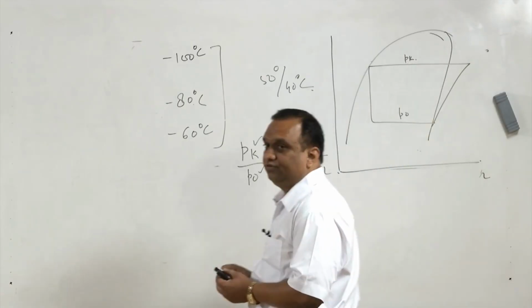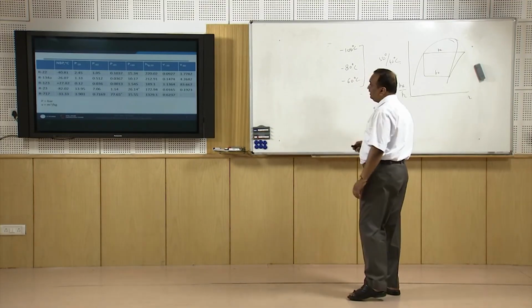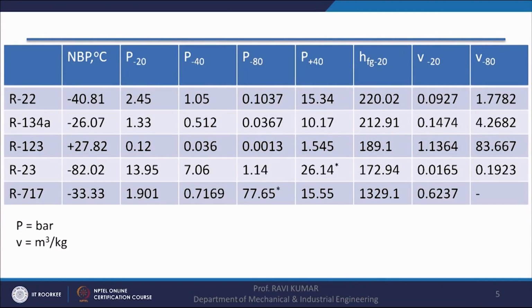So the moment we reduce the pressure, the specific volume increases. Here also you can see for this R22, if the evaporator temperature is minus 80 degrees, the pressure is only 0.1 bar, and specific volume is also very high. It is 1.7782 meter cube per kg. And if you look at the refrigerant R23, its normal boiling point is minus 82 degrees centigrade. So at 1 atmospheric pressure, it will boil at minus 82.2 degrees centigrade, and specific volume is only 0.1923.